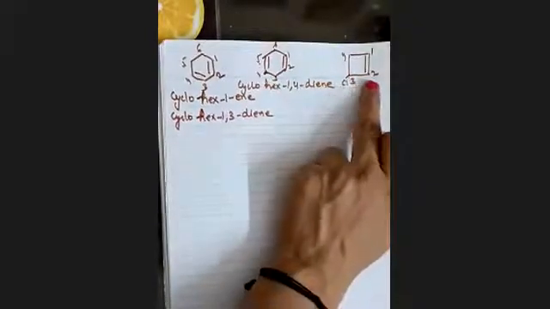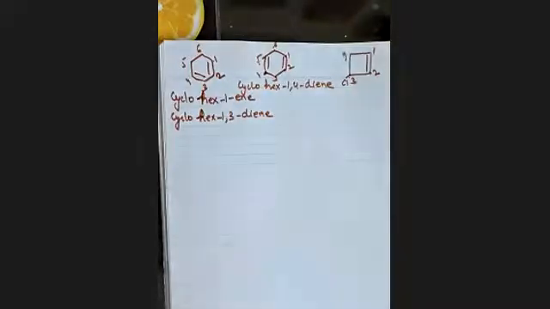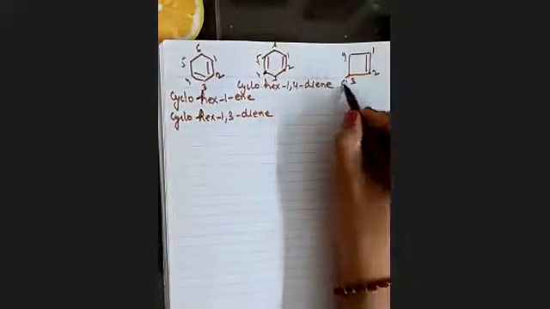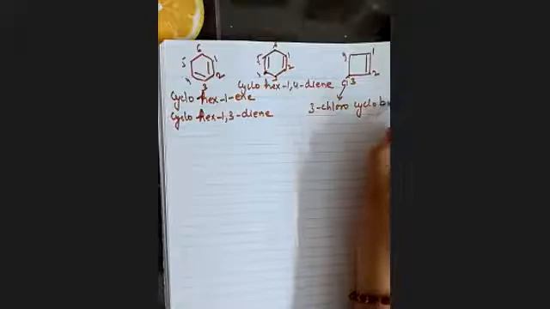So from this side we can assign the nearest position and we have to include the second carbon also. This will be 1 2 3. The nomenclature will be 3-chlorocyclobut-1-ene, since on carbon one we have the double bond. This will be the nomenclature.